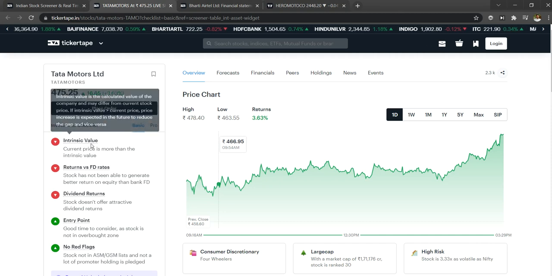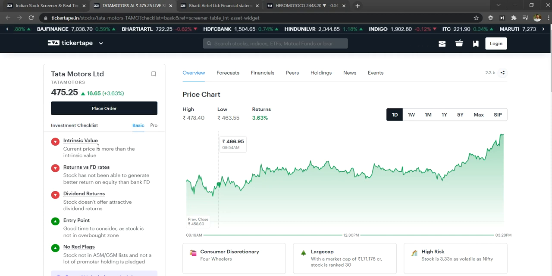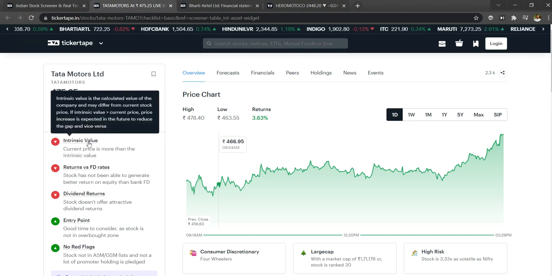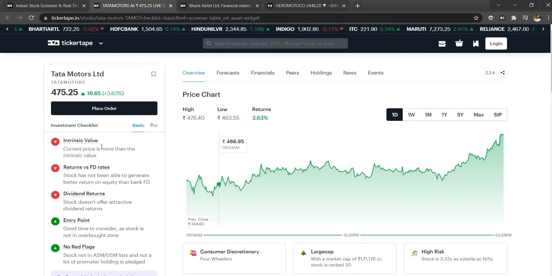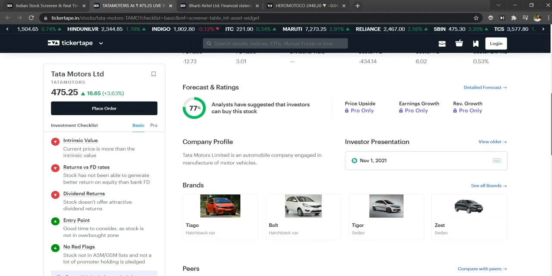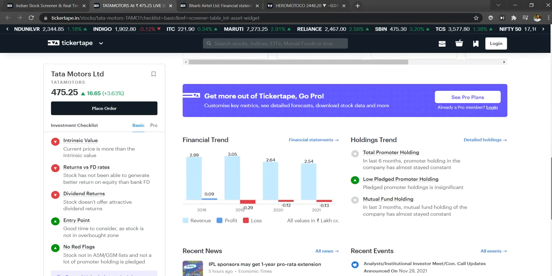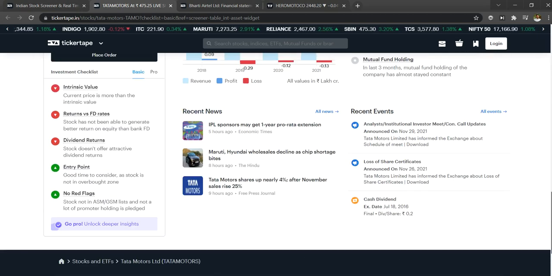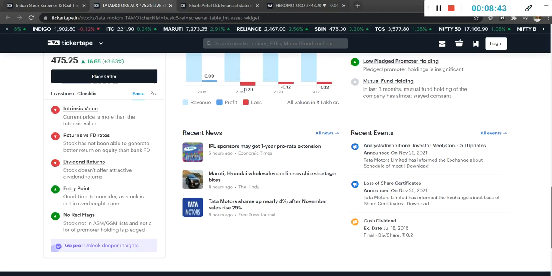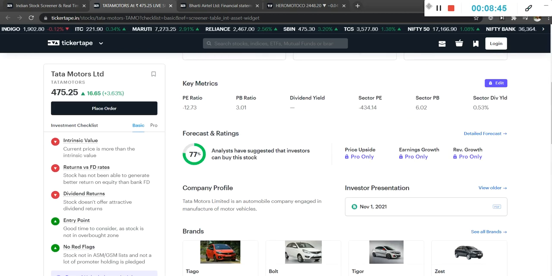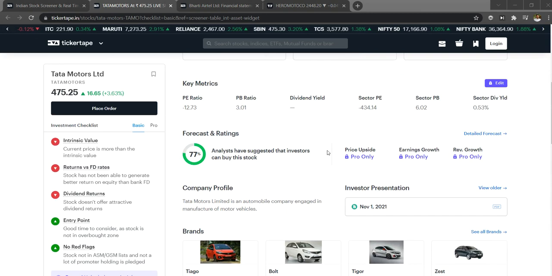These are things you can consider in deciding whether to avoid it. Still, this is value, and even the stock at 478 is actually capable for Tata Motors, so then you could take this one. See, other analysts say 77%, and you could see the recent news and recent events at the bottom, where you could find something published by Tata Motors to the exchange.